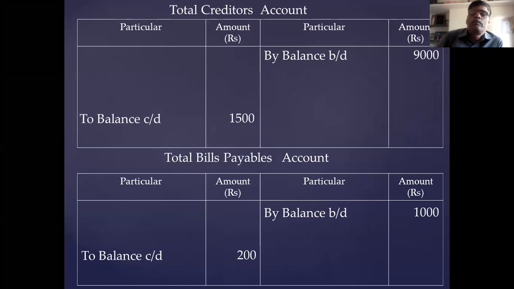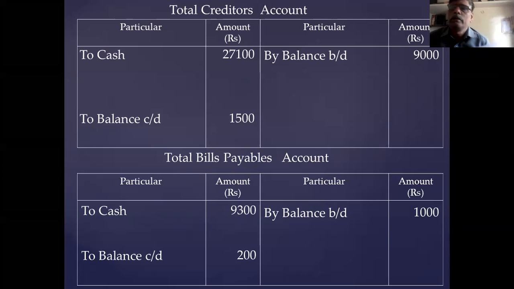In the cash book, payment side, there are two items. One is creditor, another is bills payable. So you take on the debit side of these accounts, to cash creditors, amount is 27,100. And in the cash book, bills payable is 9,300. Okay, these two items from the cash book. Cash book part completed. Then adjustment, there is no adjustment regarding the creditors. Okay, this part is also completed.